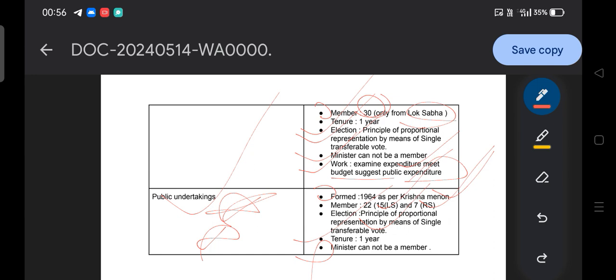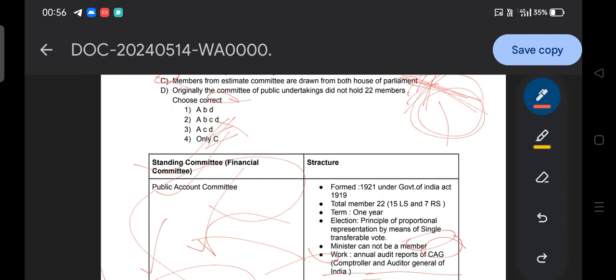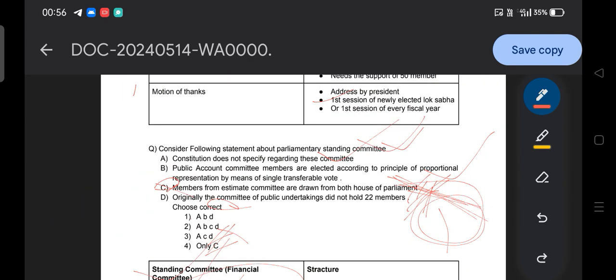Say for example LIC, ONGC, and Air India. Right now, though Air India is not part of the government, these are public undertakings which are basically part of the government, and with the help of this committee, review, checks and mechanisms are held. Okay, so guys, this is all about the parliamentary committees, the standing committees, so far as the financial committees are concerned, and this is how sample questions can be expected in our examination. Okay, these are the important things we have discussed.